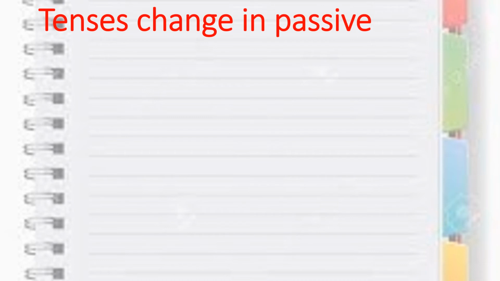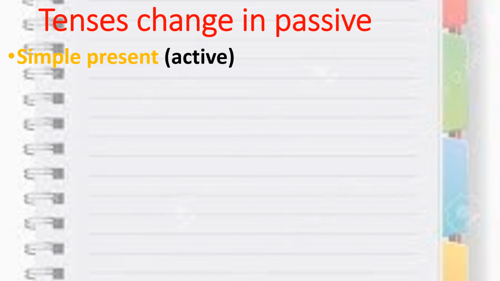Now it is a very interesting part: tenses changing in passive. When you are changing active into passive, there are a few tenses which you need to change. The very first is simple present tense. There is a very easy way to learn where to use which tense, so please be serious about it. In simple present tense, is, am, are will come, right?